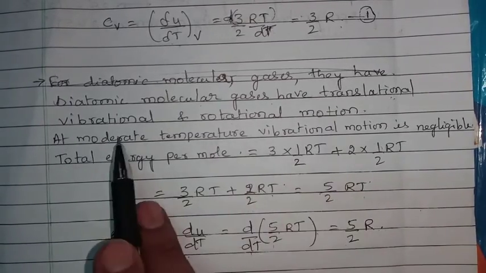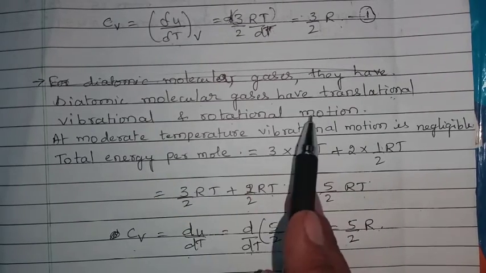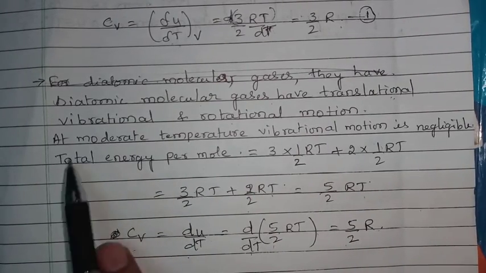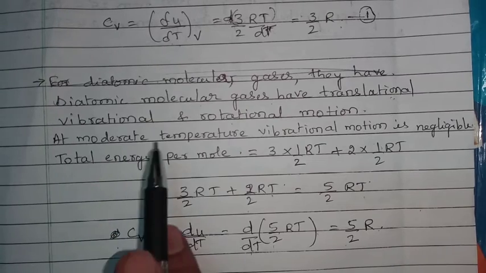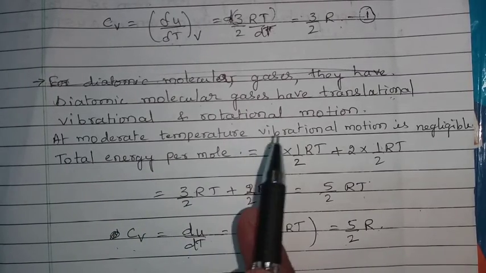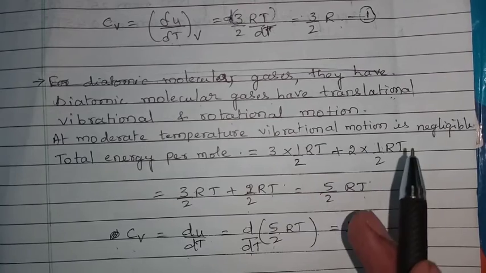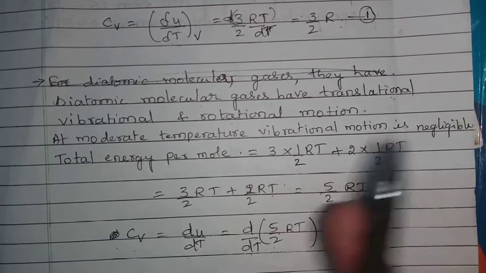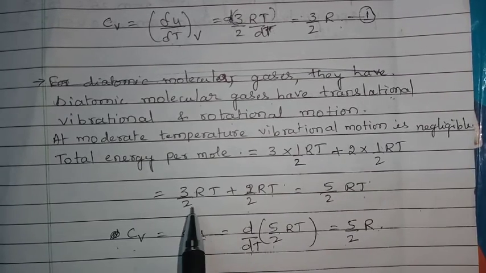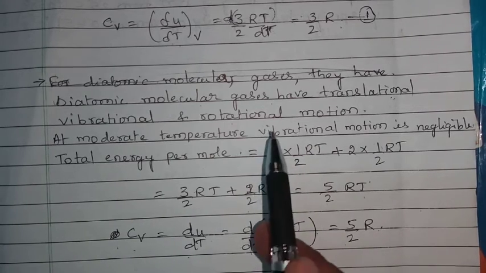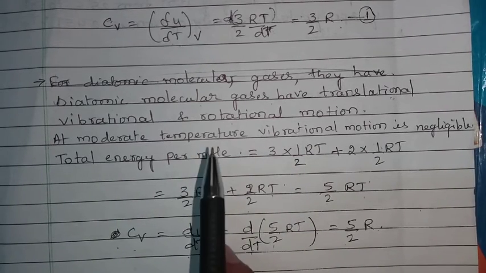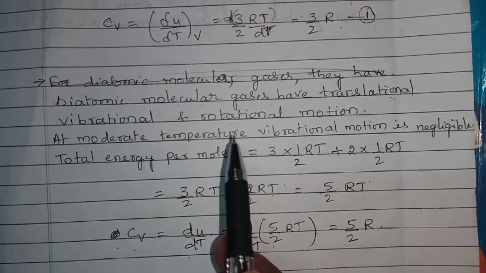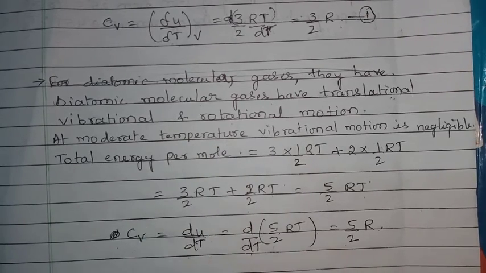Because of that, they have all types of degrees of freedom. At moderate and low temperature, as you already know, vibrational degree of freedom is negligible, so we can neglect it. So the total energy per mole is only because of translatory and rotatory motion.